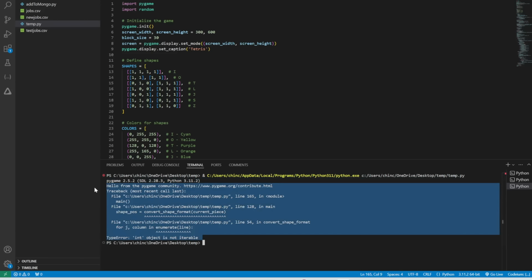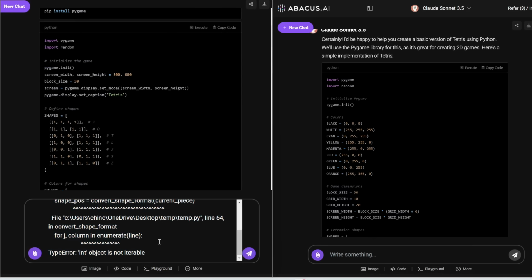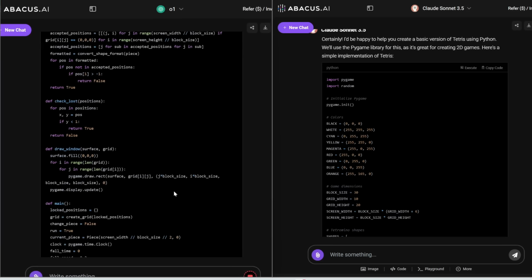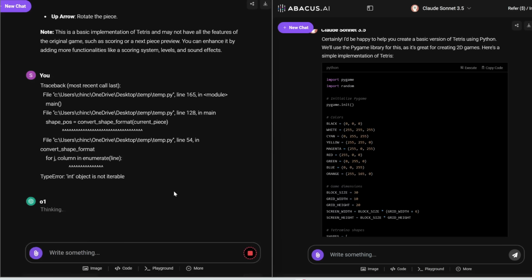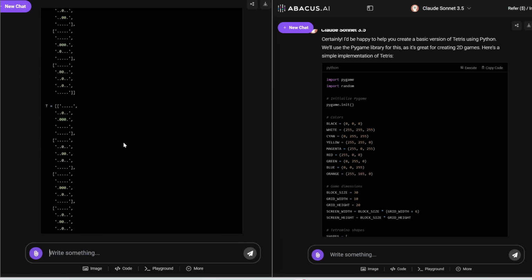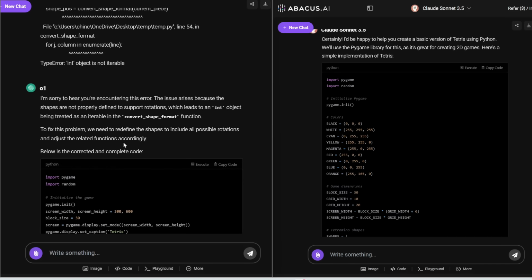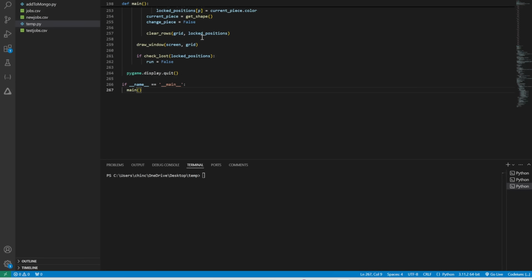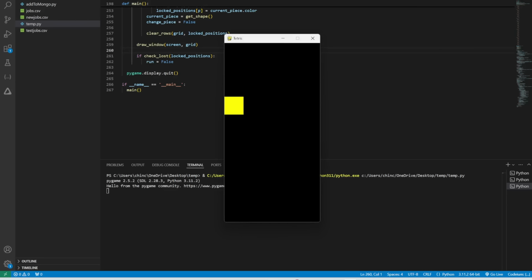I'm going to copy this error and then paste it back in O1 and see if it can give me a better response. Again, notice how it's taking a few seconds to think through its answer, and I'll talk about how it does that in just a second. All right, so let me copy this revised code, select all, paste it back in here, and then we'll click run again. And now, finally, this works.